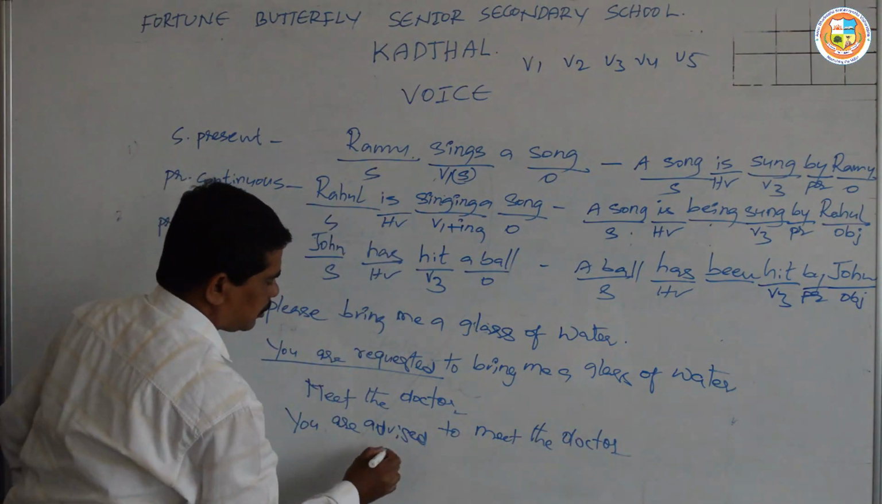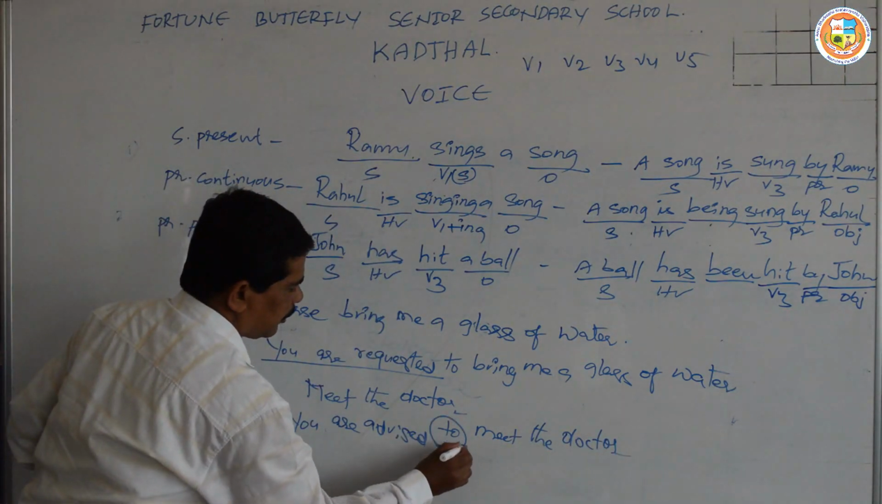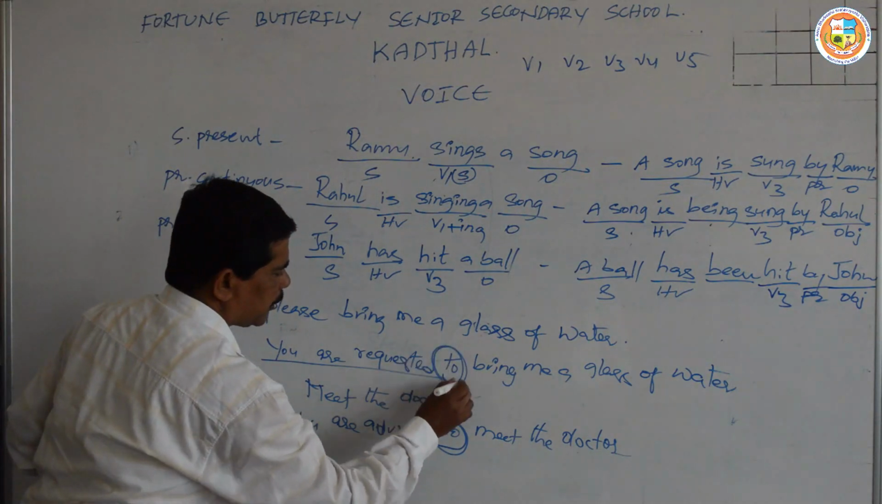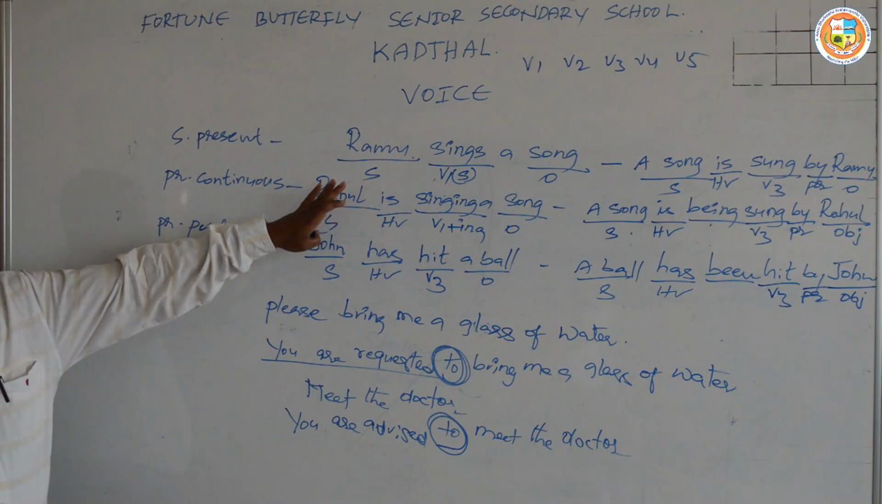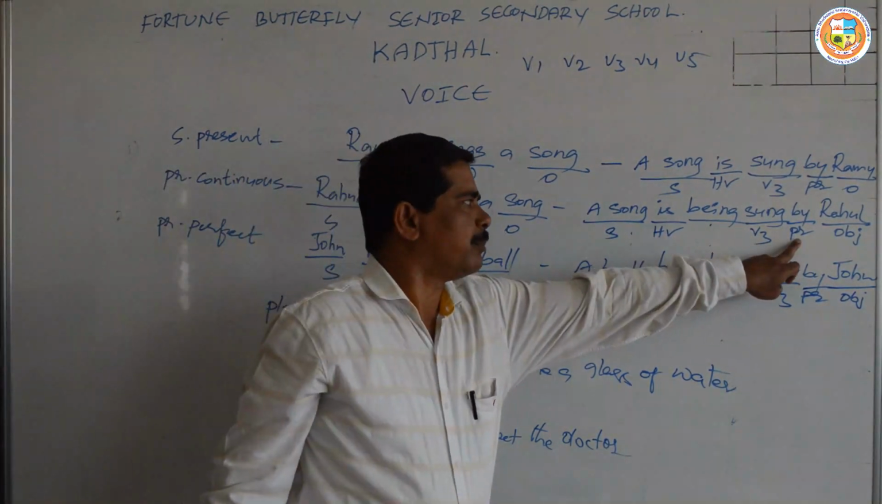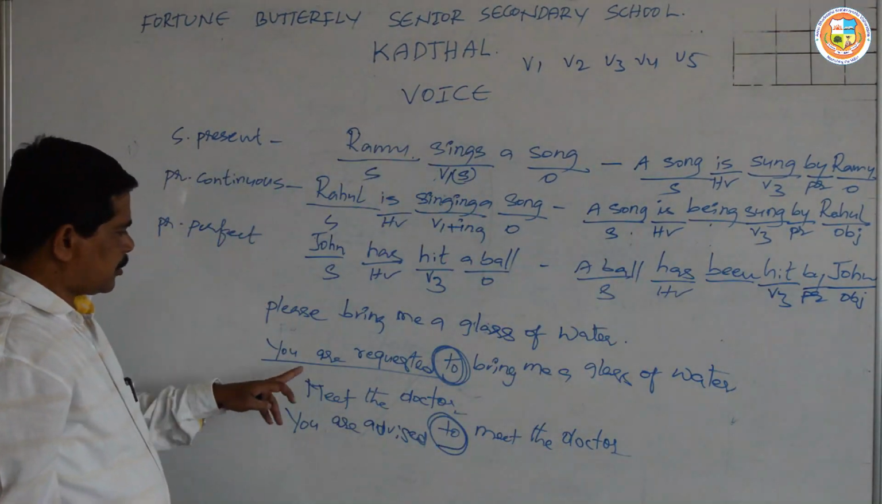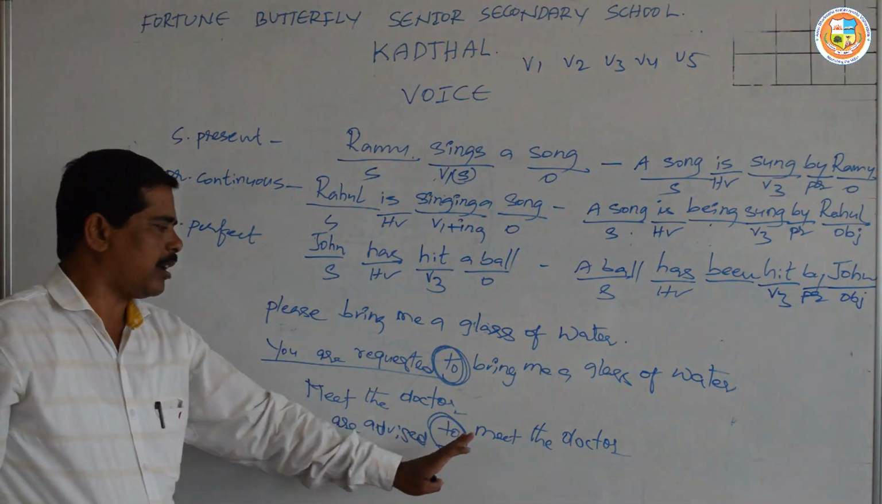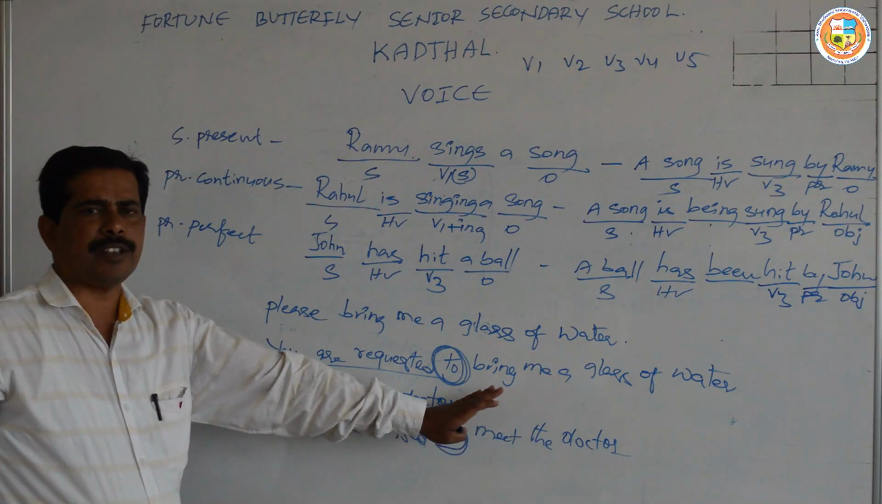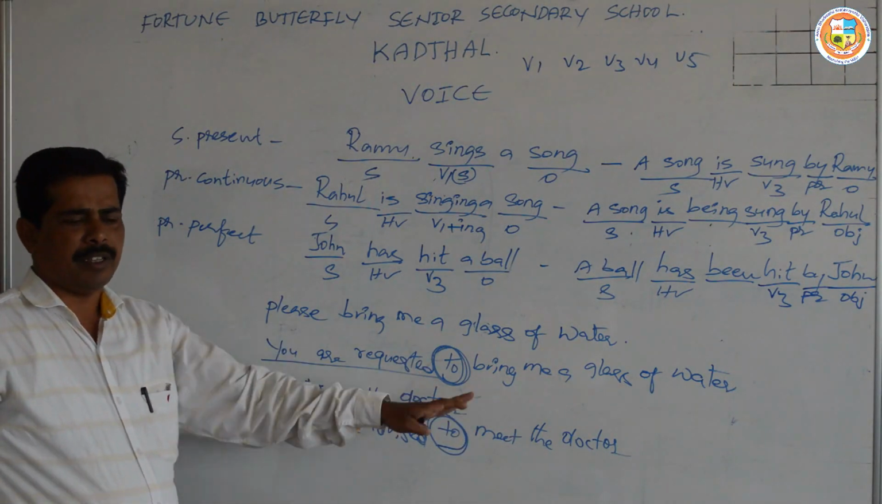So in imperative sentences, mostly we use the preposition to. In assertive sentences, we use the preposition by. Since it is a request, we use you are requested. Since it is advice, you are advised. So this is how we change imperative sentences from active to passive voice.